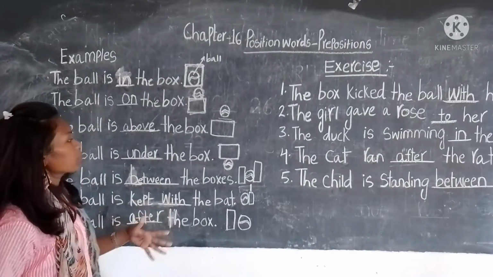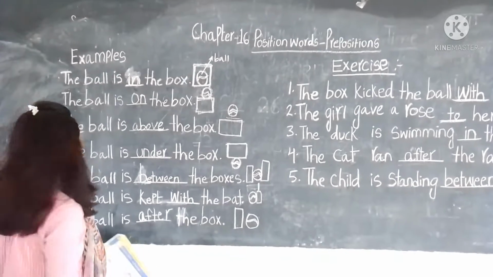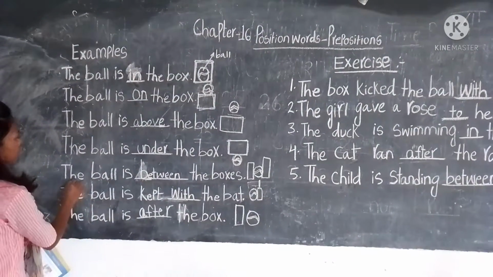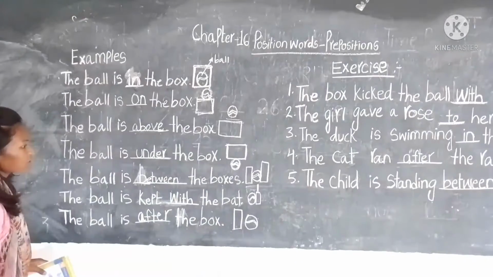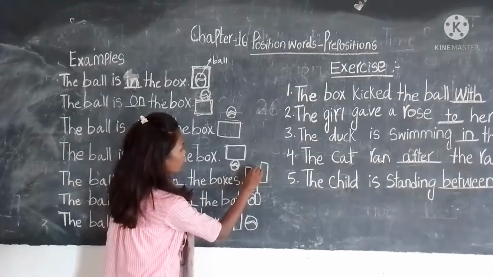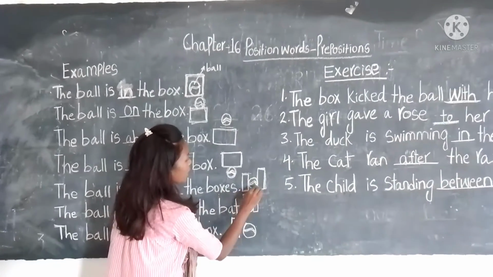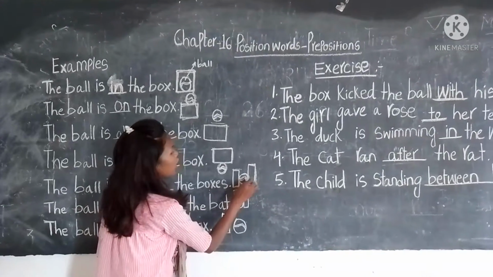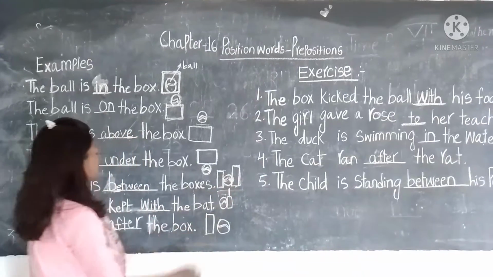This is the fourth preposition. Now the fifth sentence: the ball is between the boxes. Two boxes are there, and the ball is placed in between the two boxes.